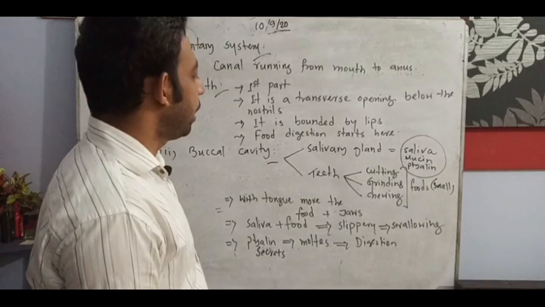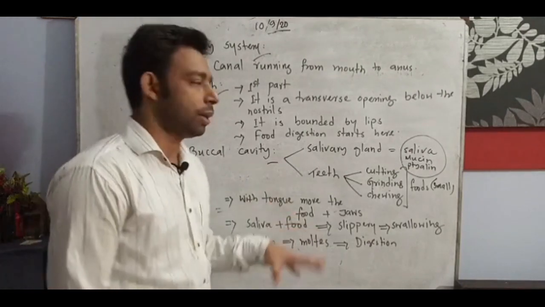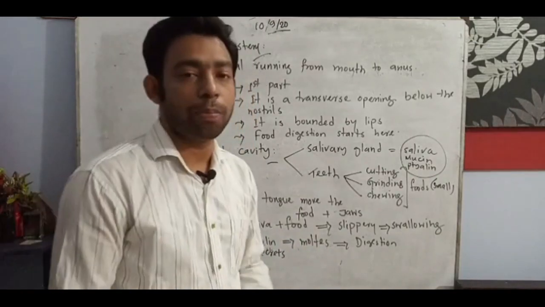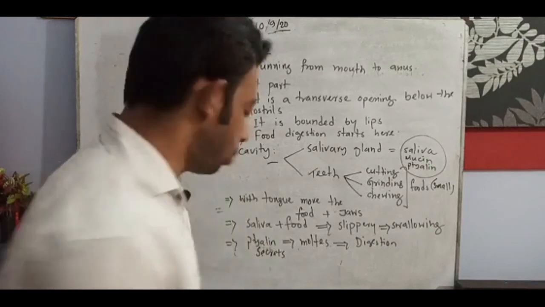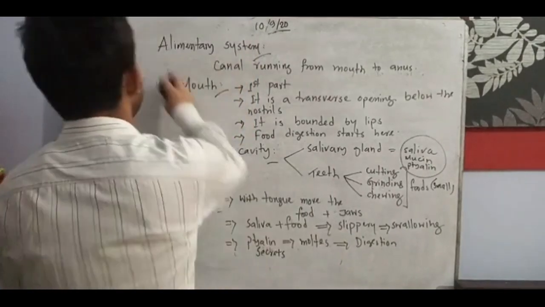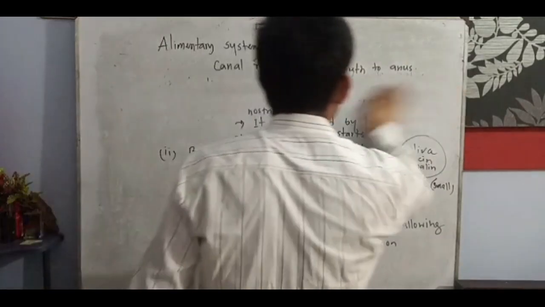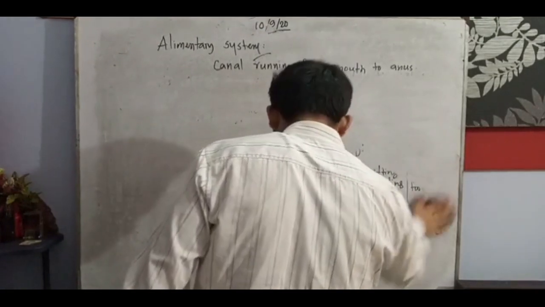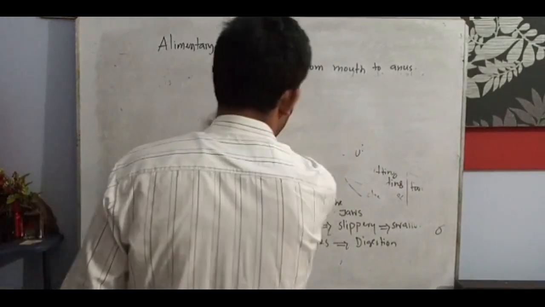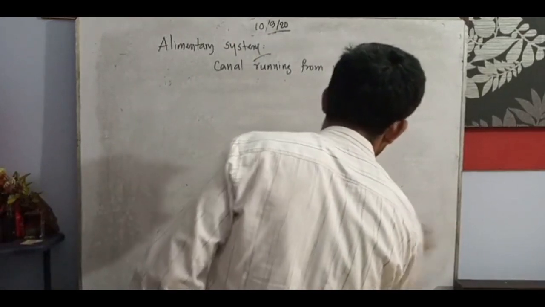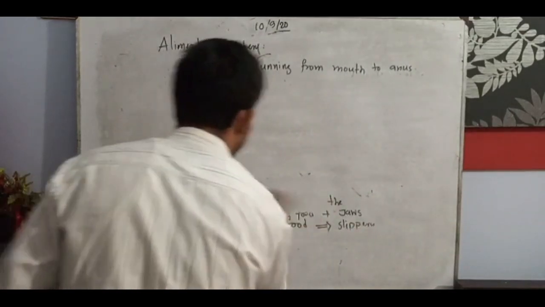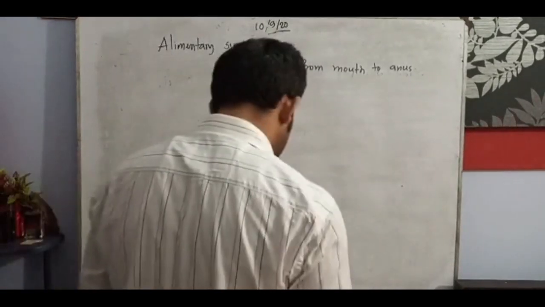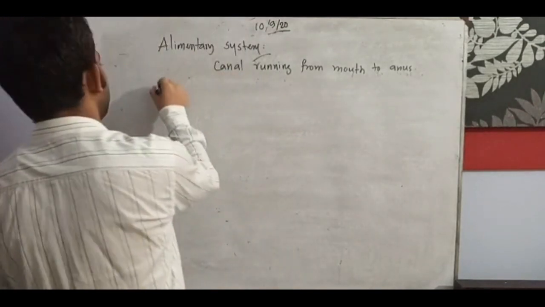Okay, by the way, this is the second topic we started. The third one is also very important, and the structure of the teeth is also very important. We will start there now. The third one is the teeth. Teeth are also important for asking SQ types of questions and MCQ types of questions.